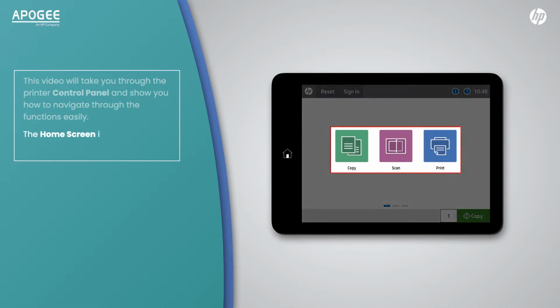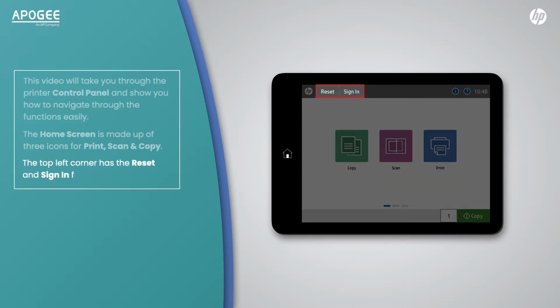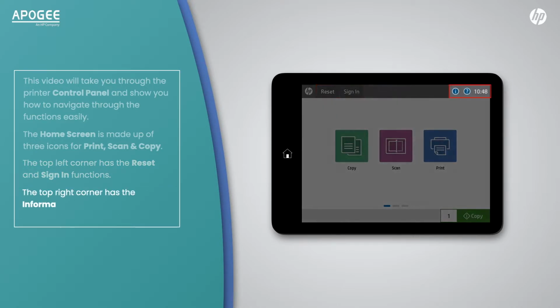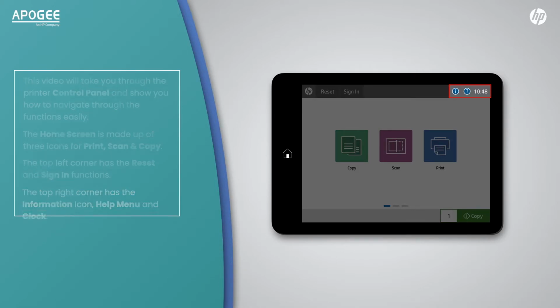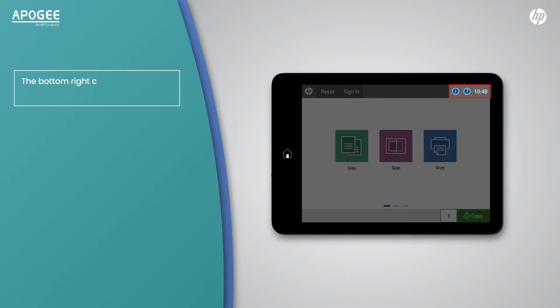The home screen is made up of 3 icons for print, scan and copy. The top left corner has the reset and sign in functions. The top right corner has the information icon, help menu and clock. The bottom right corner has the quick copy option.